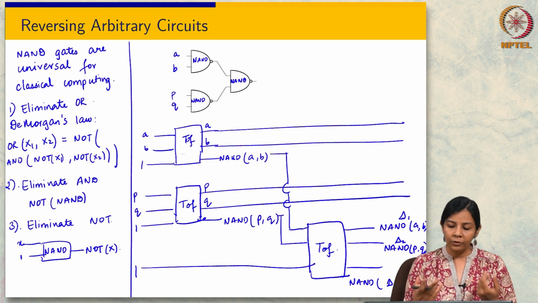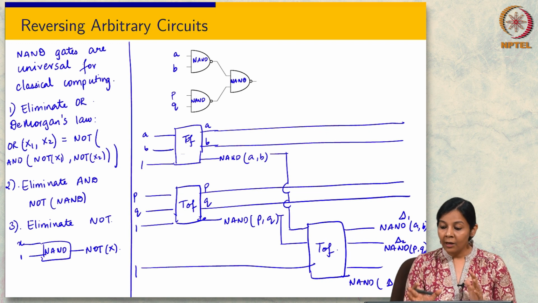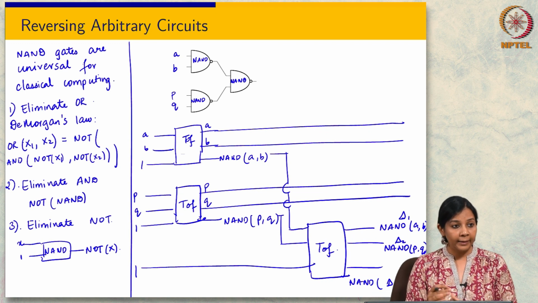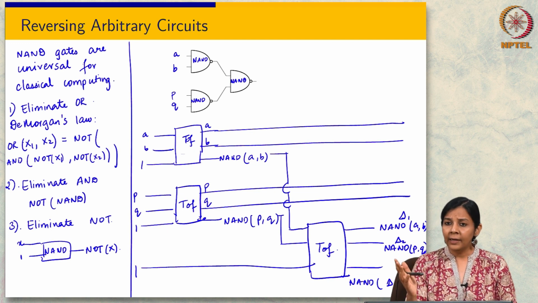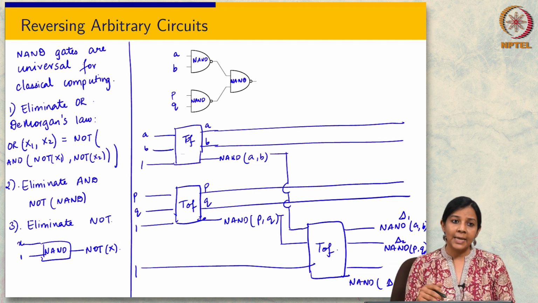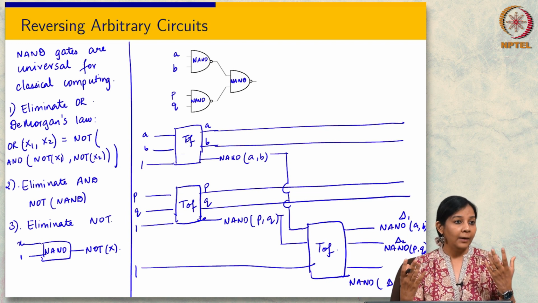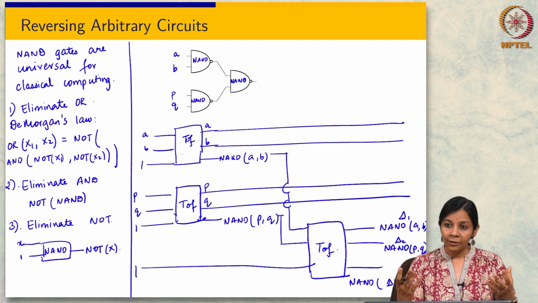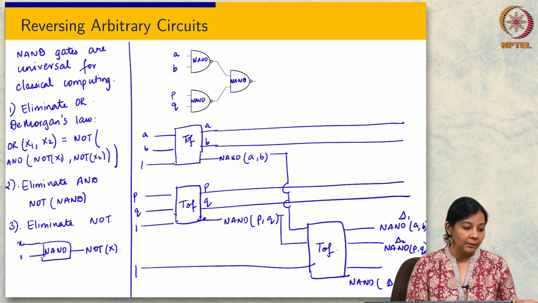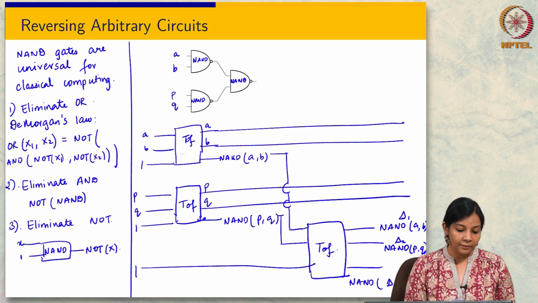I wanted to do this concretely because it's good for us to see what this looks like. In general we can prove a theorem which says that if I have a given circuit, then the reversible analog will not be too much bigger, up to just a constant factor. I will not prove this here in class, but there is such a thing.